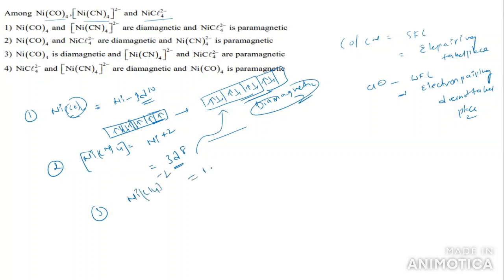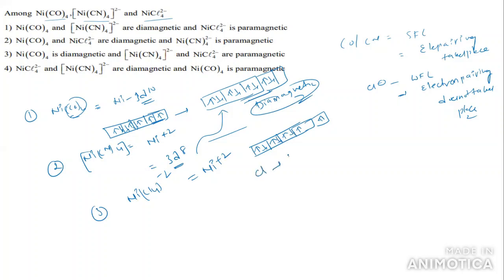And the third one we have NiCl4 2-. Here you are getting Ni2+, which means a d8 configuration: 1, 2, 3, 4, 5, 6, 7, 8.